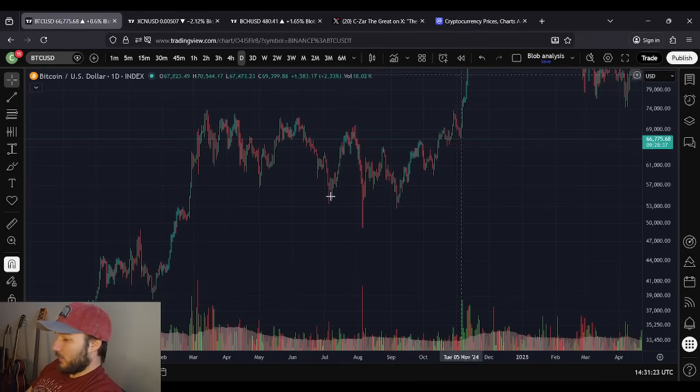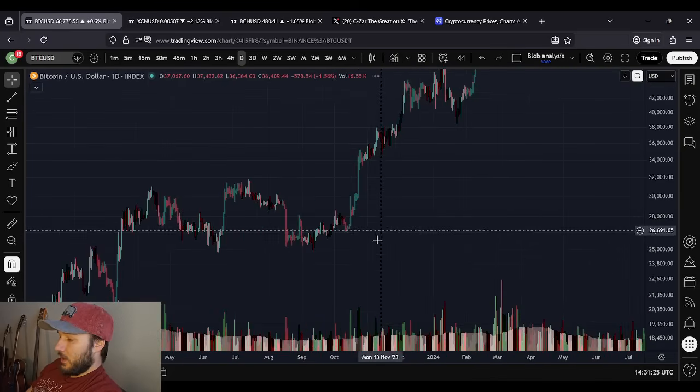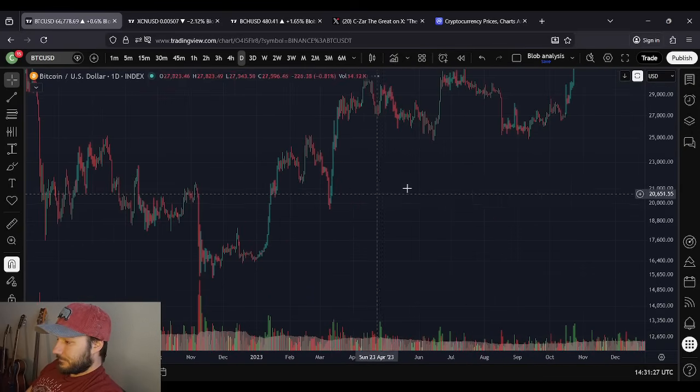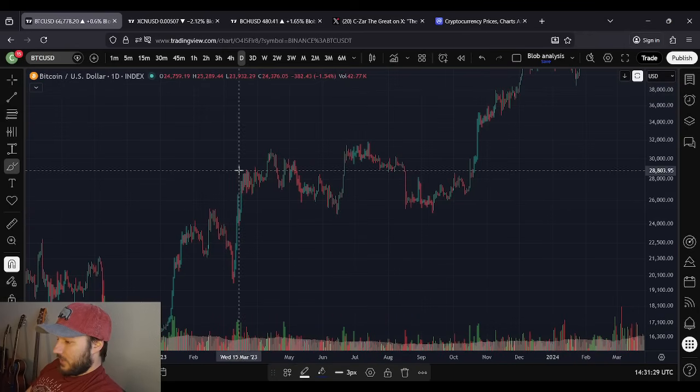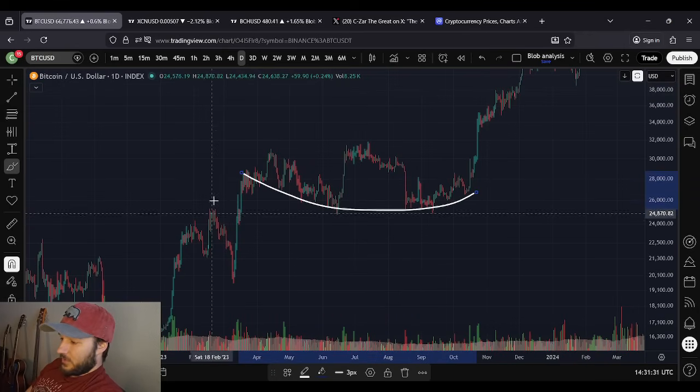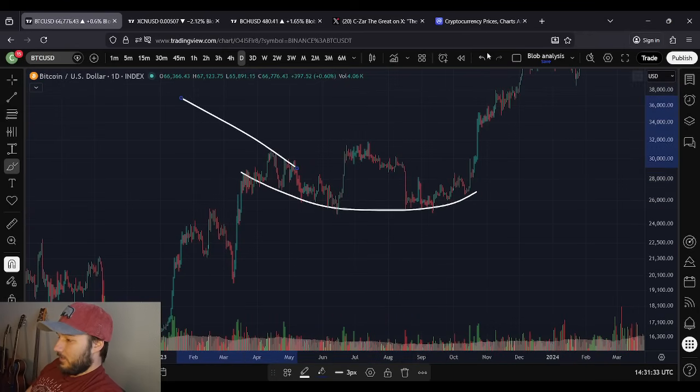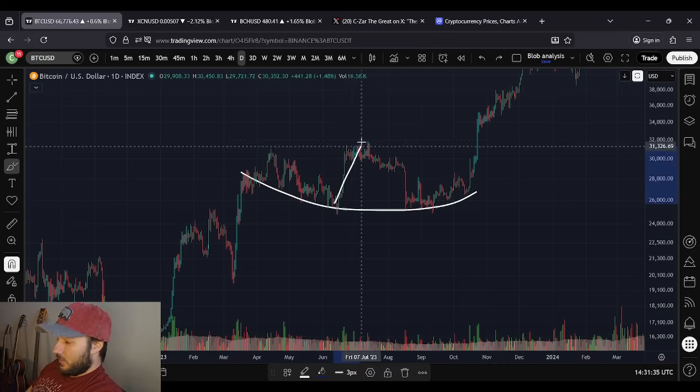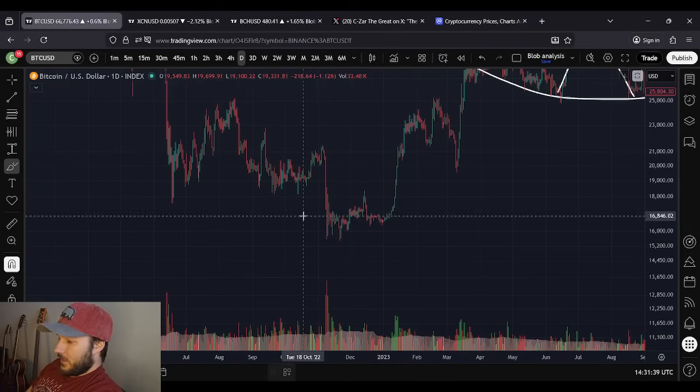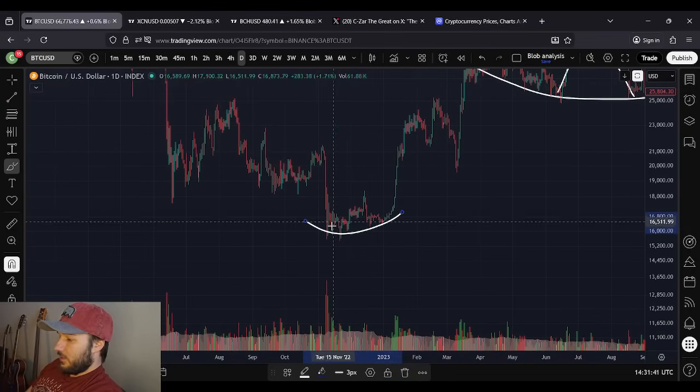Once you got above that, that was a pretty clear indication that you're going to go higher. Here you have a rounded structure with the nipple right in the middle there. You had that here too, and then slowly but surely you really started to take off.